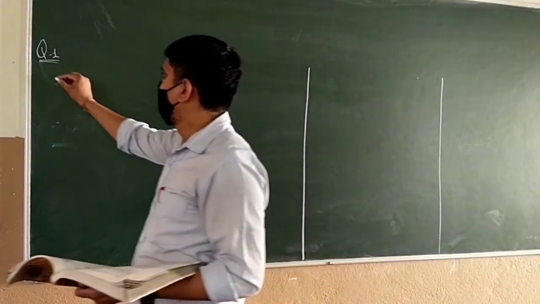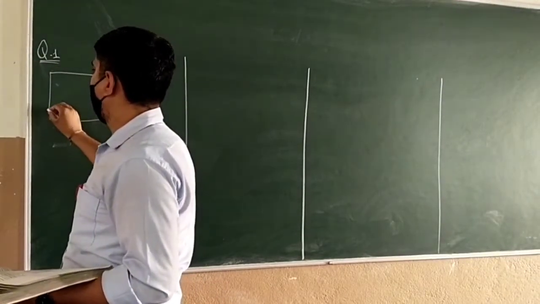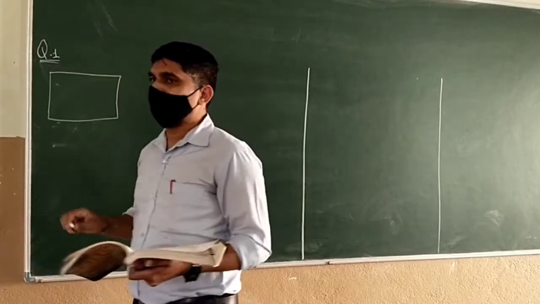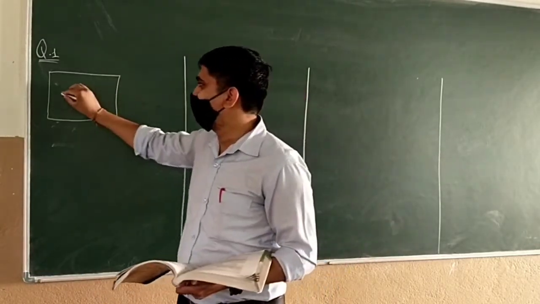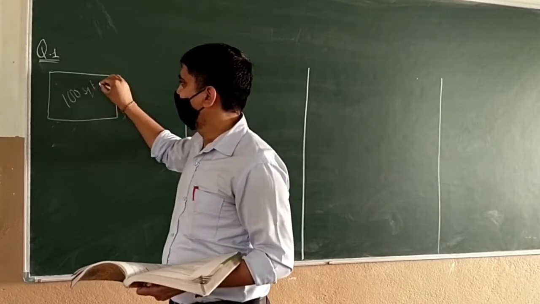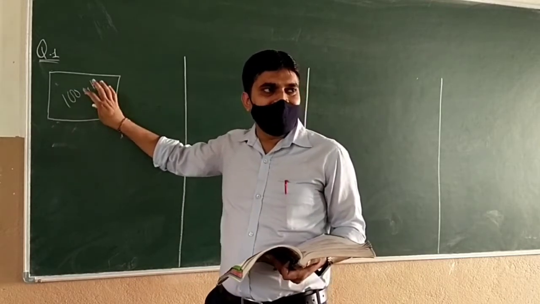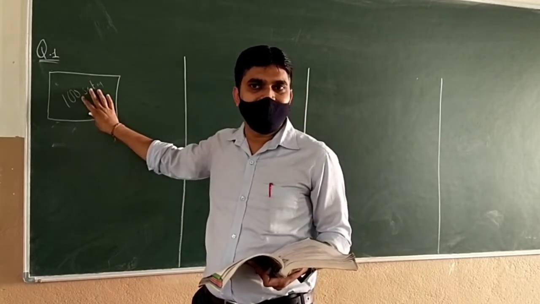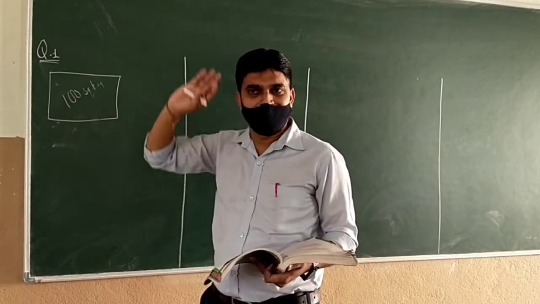Population of a country. This is not the shape of one country, but let me take it is 100 square kilometers. In 100 square kilometers, 10 people are residing. Let us say we have given 10 people that whole country to stay.